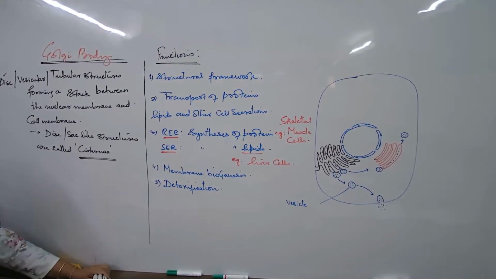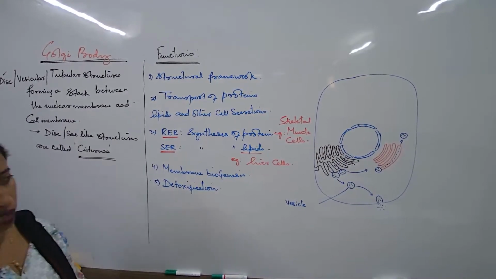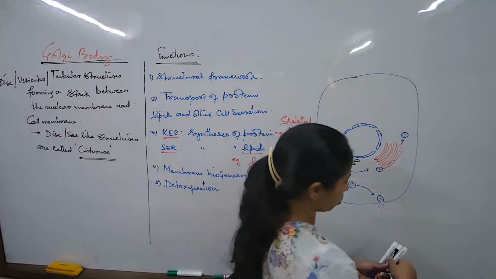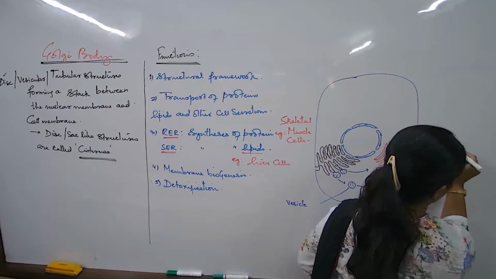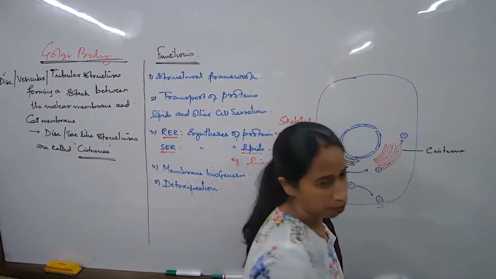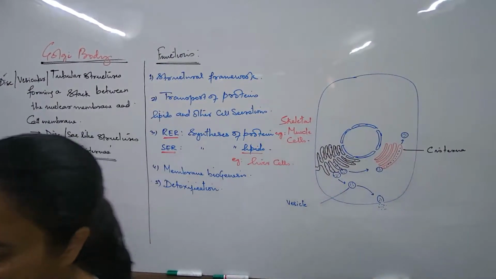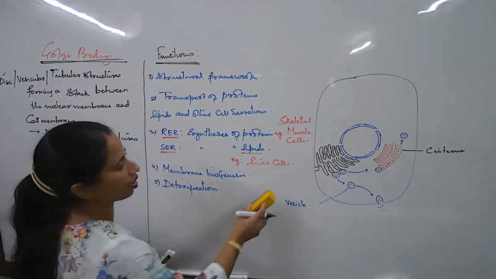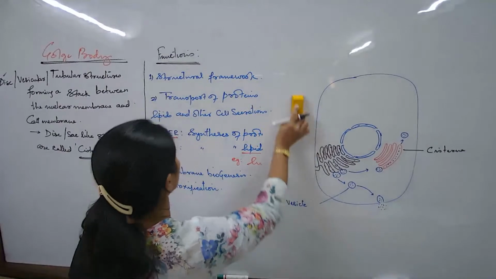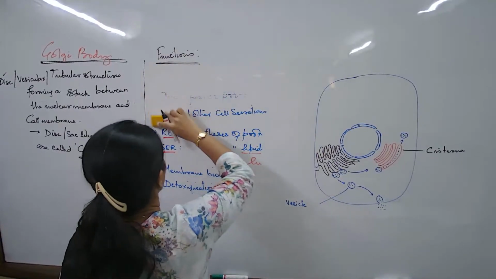One word to remember, what are these sac-like structures called? If I have to label one of them, then what should I label this as? I should label this as cisterna. Singular, plural, cisternae. Now, what are their functions? If it is the Golgi, then what are they doing in the cell? What type of a function do they perform?